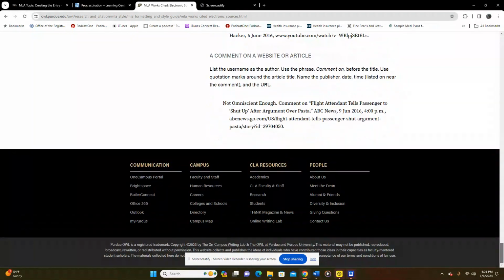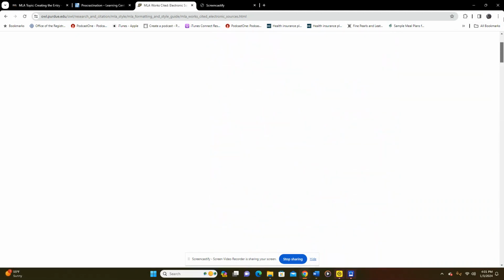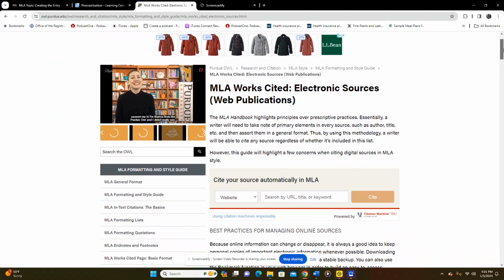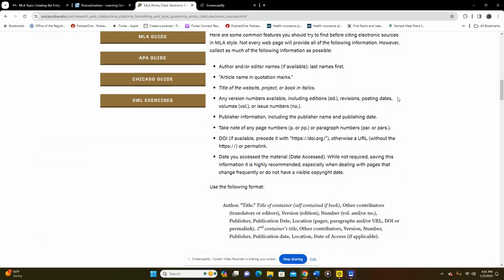Usually you'll see some sort of posting date or something like that, right? If you don't see that, then you just keep going. The posting date for an online article like you would find on Investopedia or HuffPost or New York Times would be the date. It will be considered the last date of update.